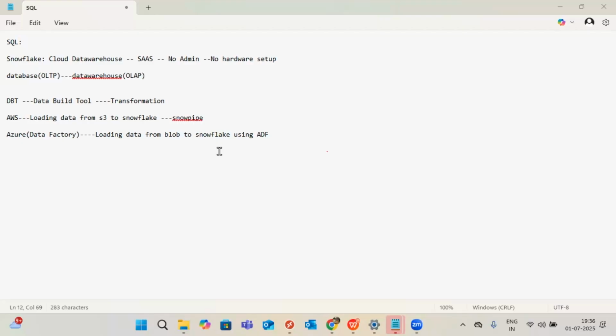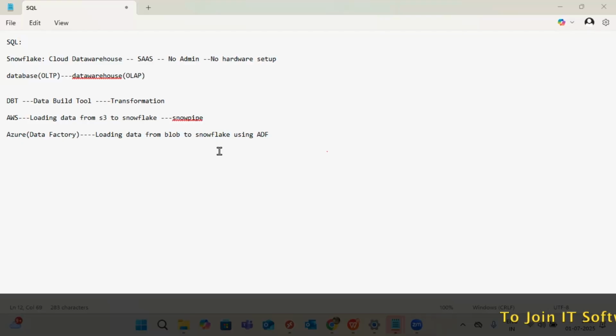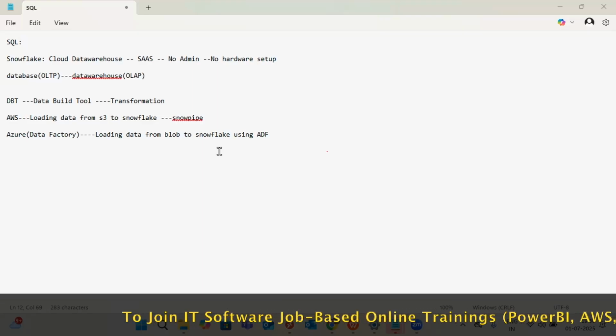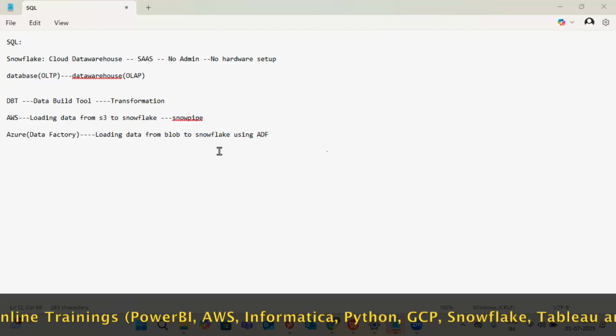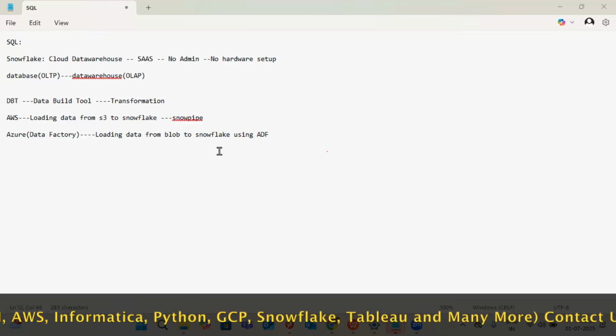This is the reason why I'm going with this. Pure Snowflake developer opportunities you will also get. But you should be ready for all the combinations. Then you can demand a good package. Simple. No compromise. Okay? I hope everyone is understanding.